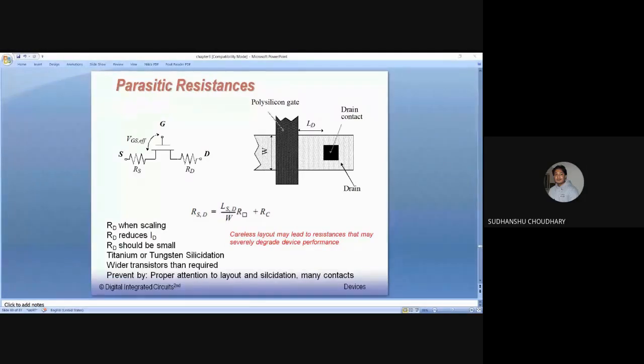Sir, can you explain again how electrons are trapped in the oxide? Okay, just a second.